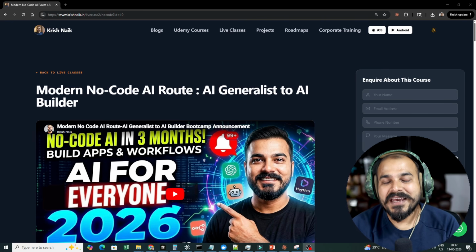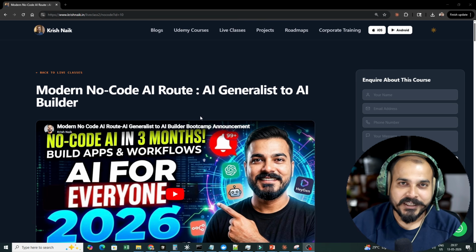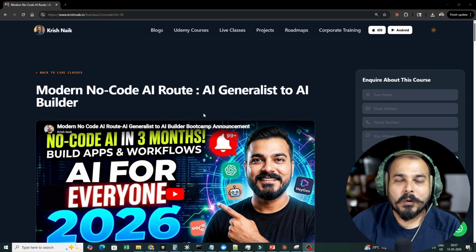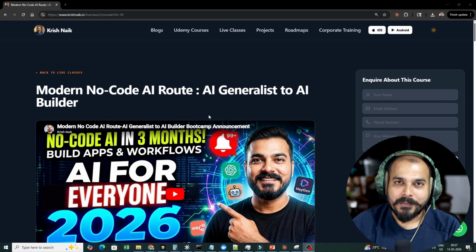So guys, super excited to announce our new batch, that is Modern No Code AI Route from AI Generalist to AI Builder. This specific batch targets anyone who wants to quickly get into the generative AI and agentic AI field without a coding background. And that's the most amazing thing about this particular batch.